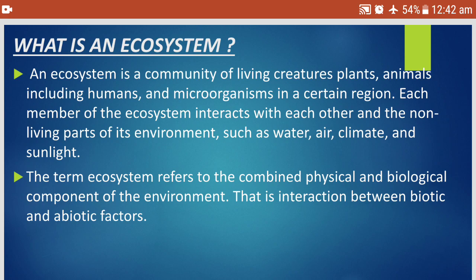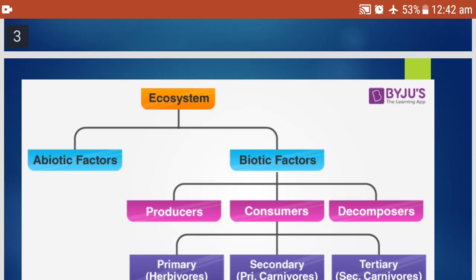Yes. So what do we learn from this? That an ecosystem consists of both living and non-living things. Living things like plants, animals, human beings, and non-living things like air, water, sunlight. So it is the interaction between these two, biotic and abiotic.